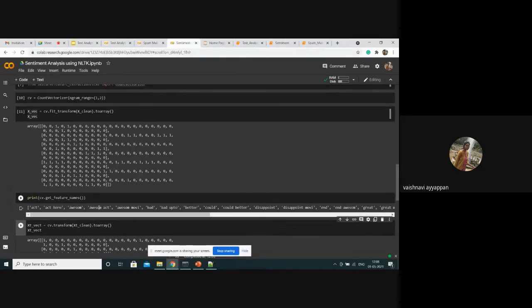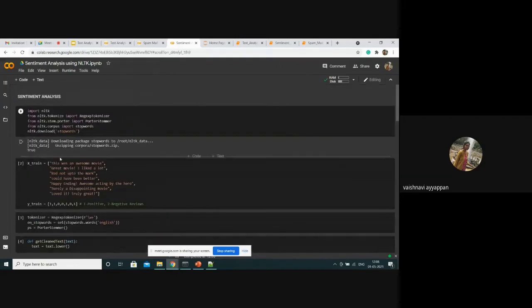These are the feature names, and the transform will also scale the data. Scale means it will scale the numbers to 0 to 1, and it arranges the words in ascending alphabetical order. So we get words like act, hero, but act is not present in the first sentence. See, acting here it is.